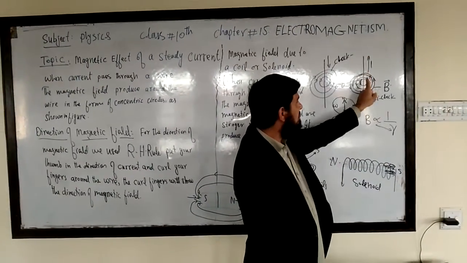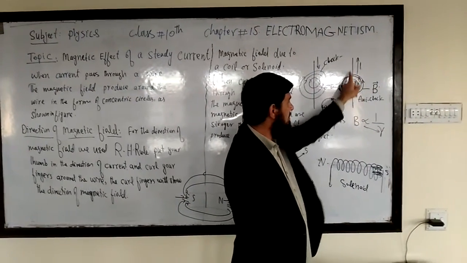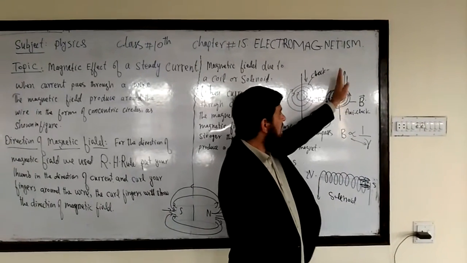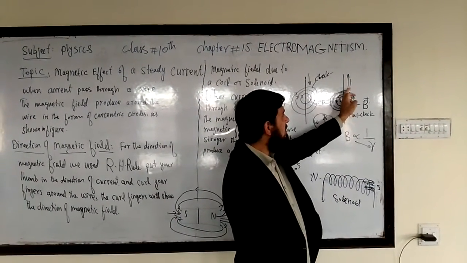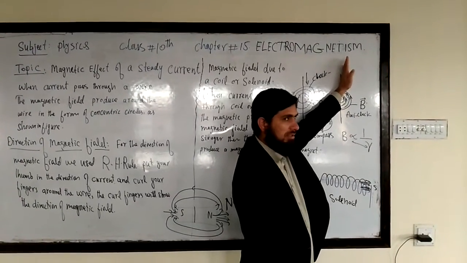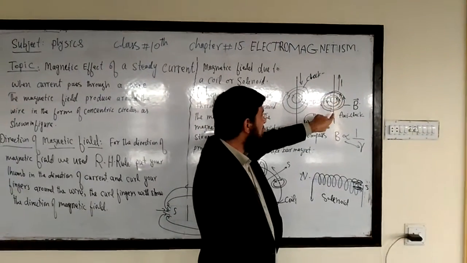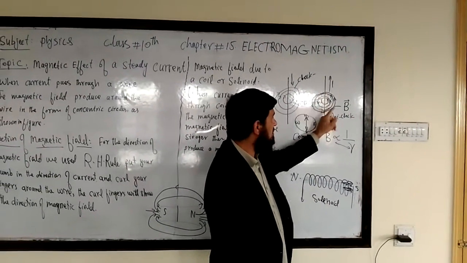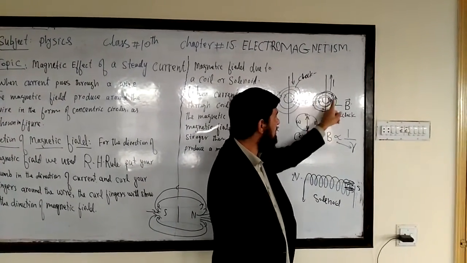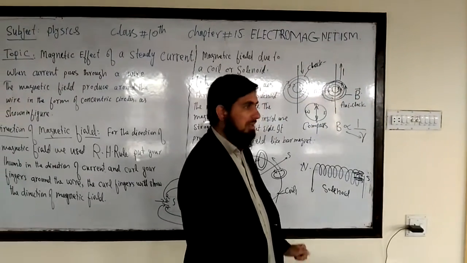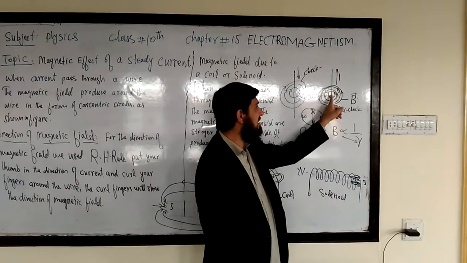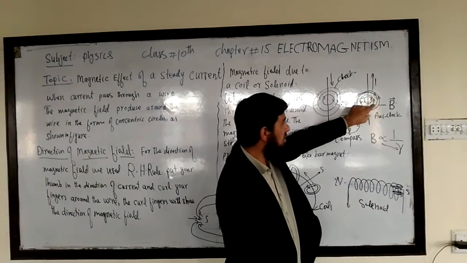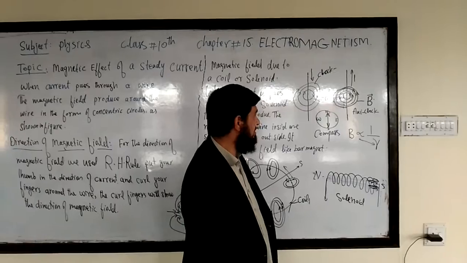This is a current carrying wire, and current passes in the upward, vertical direction. The magnetic field produced by this wire is in the form of circles, concentric circles, having a common center.